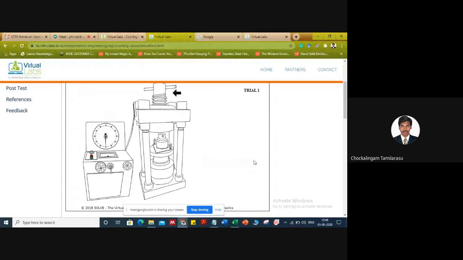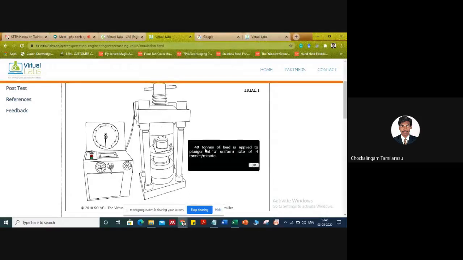Okay. Then we're going to screw it. Once it is over, we may be able to get the information. So it is clearly mentioning how much load is required: 40 tons, at the rate of 4 tons per minute, or 400 kilonewton. The 40 tons of load is applied to the plunger at a uniform rate of 4 tons per minute.